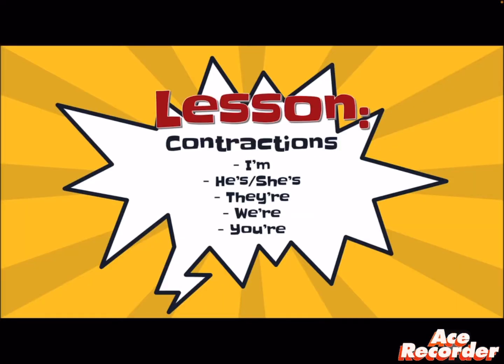Today's lesson, we're going to learn about contractions. Contractions means when two words combine together and we write it in a short form. In a short form, we call them contractions. I'm, she's, he's, they're, we're, you're. So these are the contraction words that we're going to learn today.